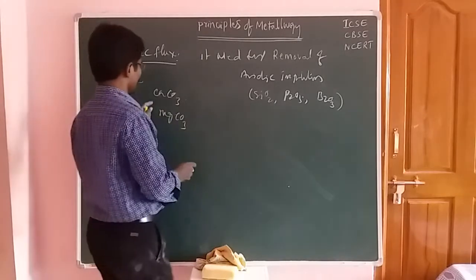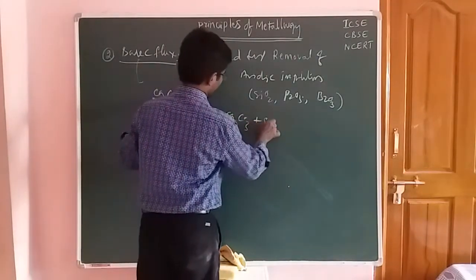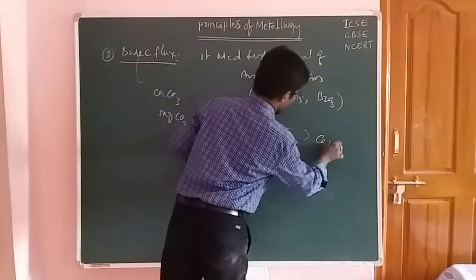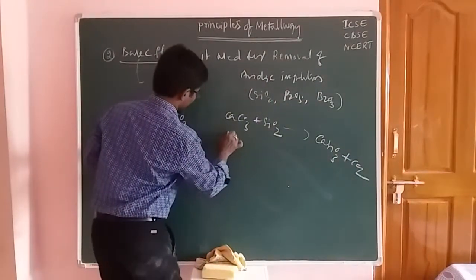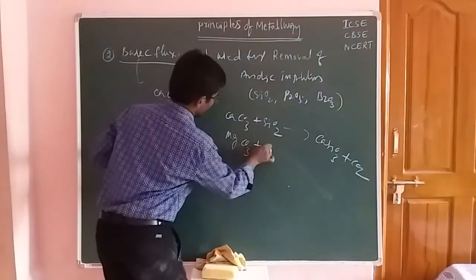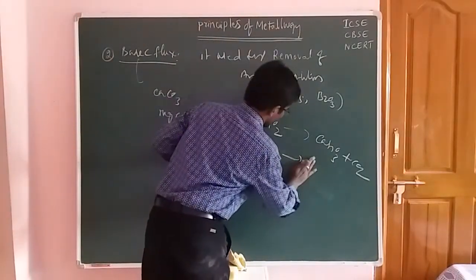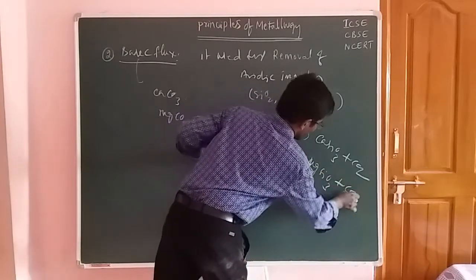Calcium carbonate reacts with SiO2 and gives rise to CaSiO3 plus carbon dioxide. Magnesium carbonate reacts with SiO2 and gives rise to magnesium silicate and carbon dioxide.